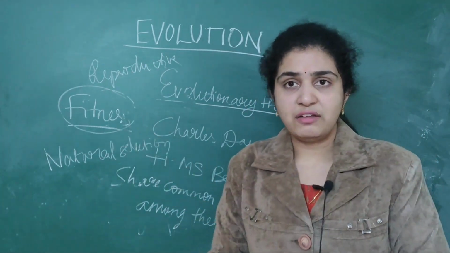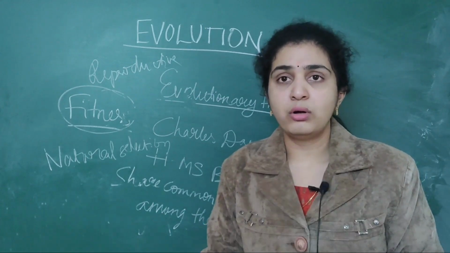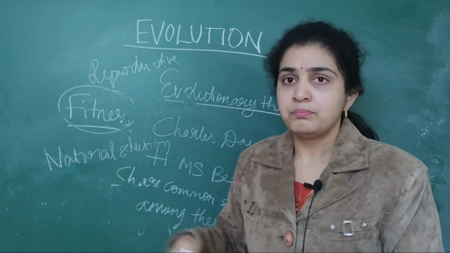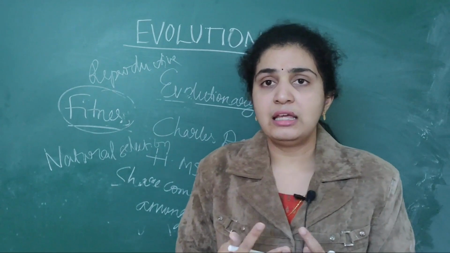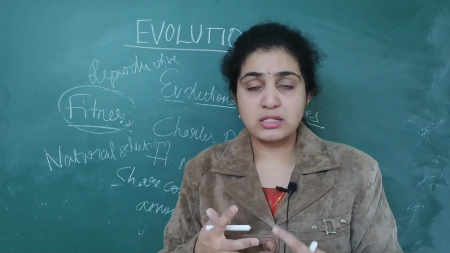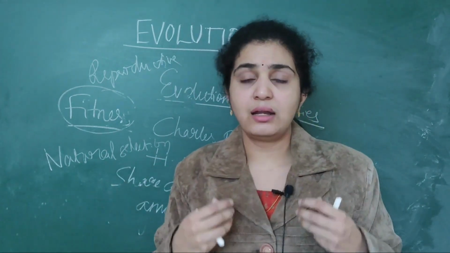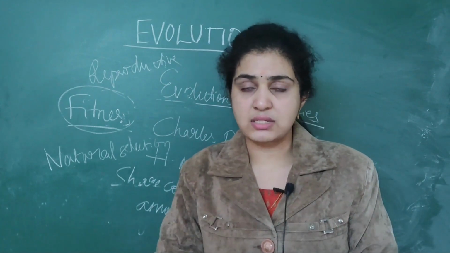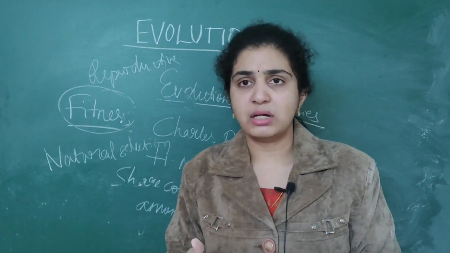The fitness of the individual is very important. When a person gets a good amount of clothing, food and shelter, there will be good fitness of the individual, and he will give rise to more progeny. Nature will select those people who give more progeny than others, and they will give rise to new ones.